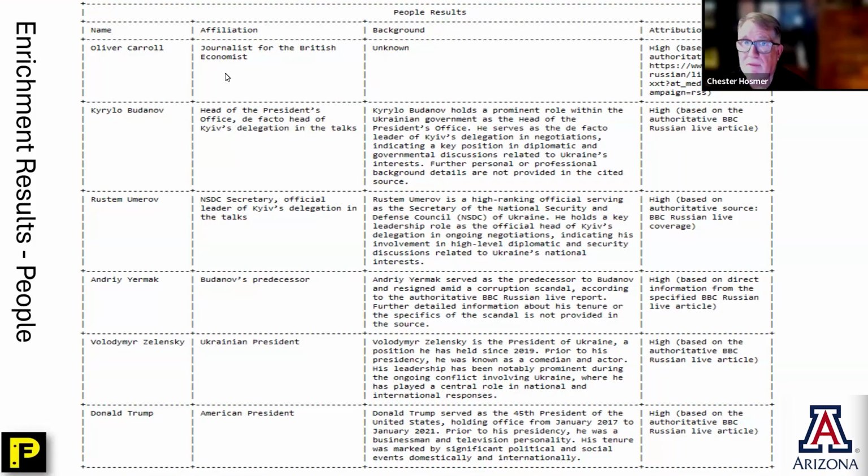It didn't know the background of Oliver Carroll, but it says its authority is high based on the authoritative sources that were involved. This is the head of the president's office, de facto head of Kyiv's delegation in the talks, and it provides information about his role. This is the NSDC secretary, an official of Kyiv's delegation. This was the predecessor of the corruption scandal. Obviously, Volodymyr Zelensky was mentioned, and Donald Trump was mentioned in the article as well, and it gives background on each one of those people.